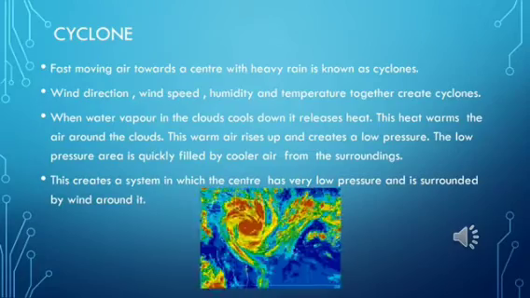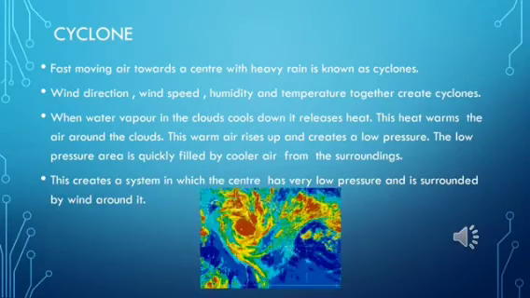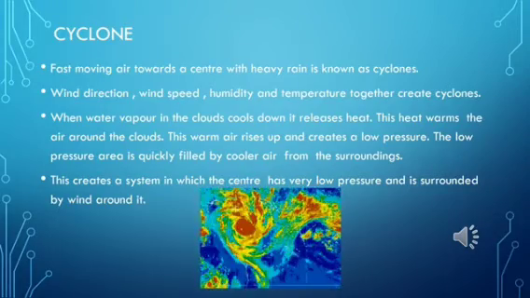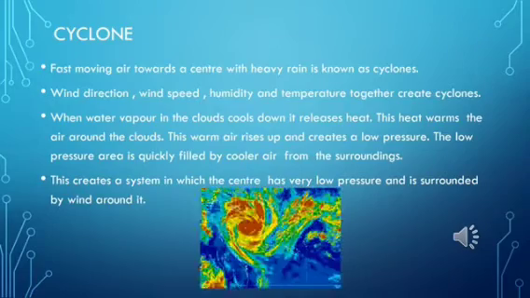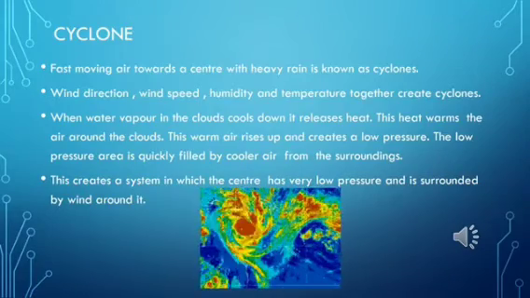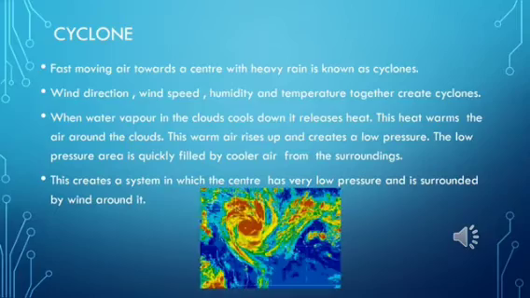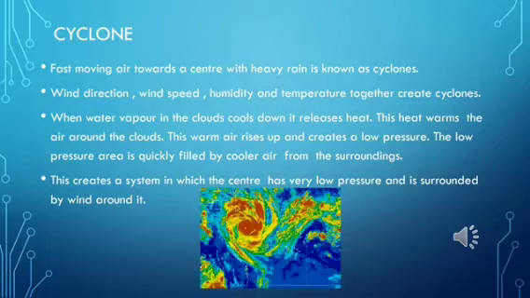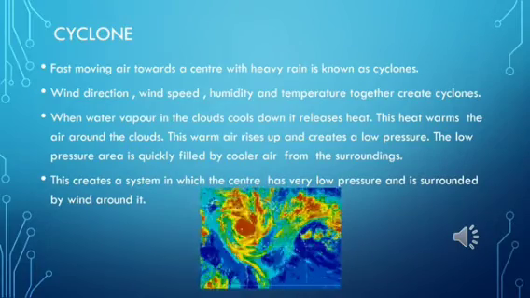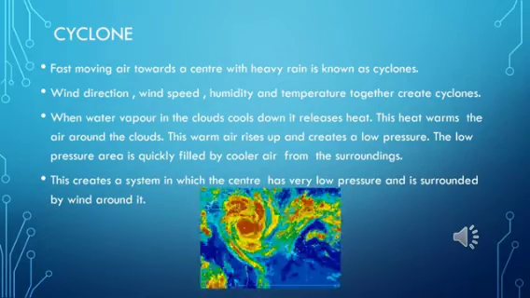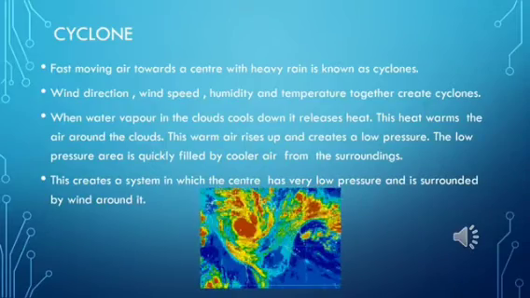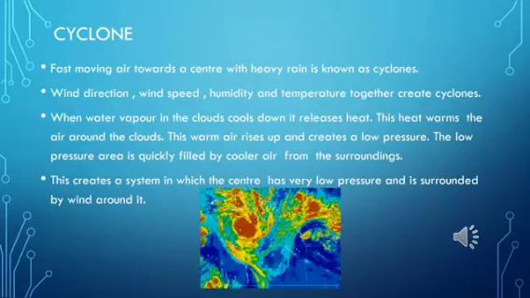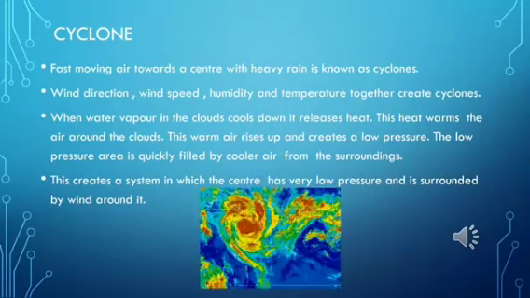And what are the factors which help in the development of the cyclone? They are wind direction, wind speed, humidity and temperature. So all these factors contribute to the development of a cyclone. So what is it? It is nothing but fast moving air towards the center with heavy rain, which is called a cyclone.